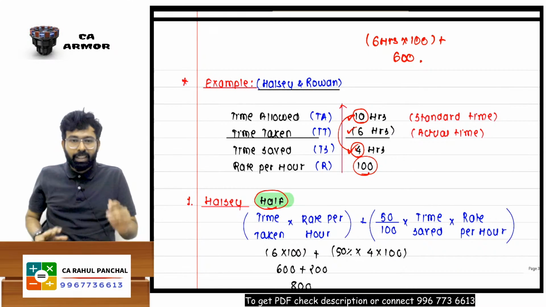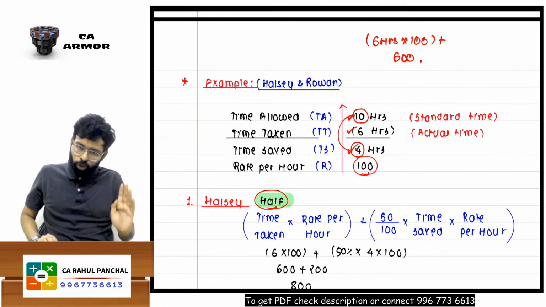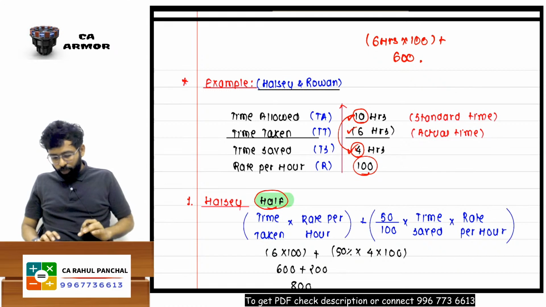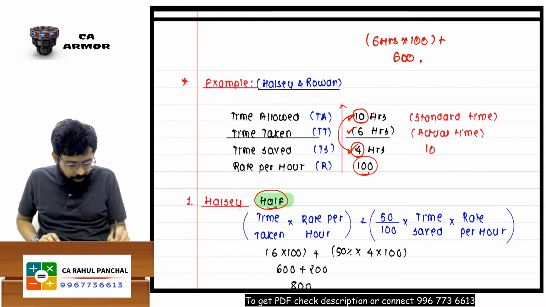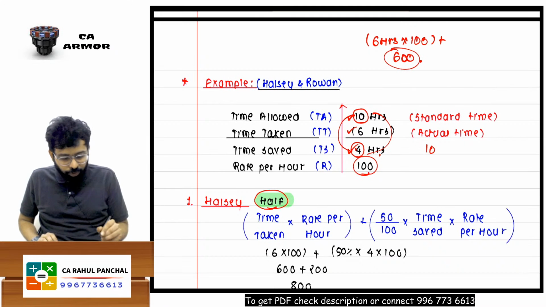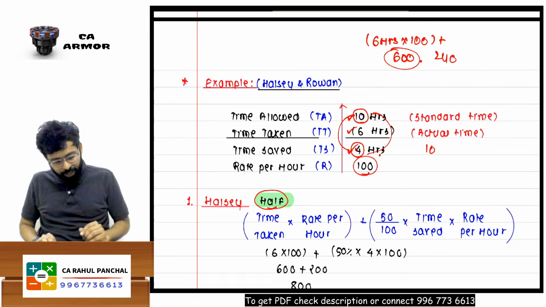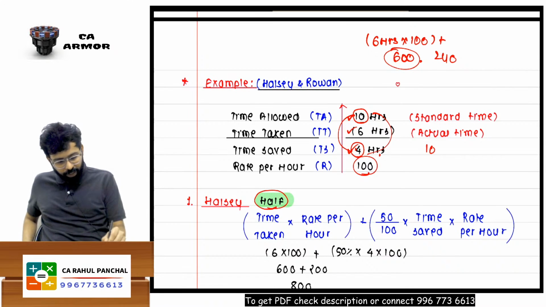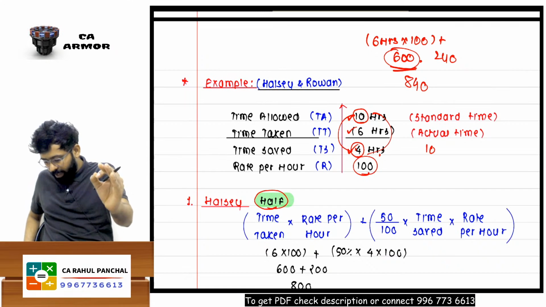Out of 10 hours, you saved 4 hours, so you will get 40% bonus. 10 into 40% becomes, out of 10 hours you saved 4 hours, so you will get 40% bonus. 40% of 600 comes to how much? 240. 600 plus 240, you will get 840 as the bonus. Whatever time you have saved, you will get the bonus.